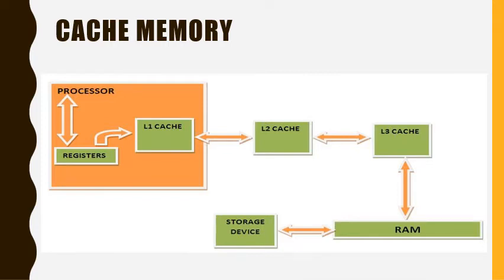To further speed up the process, a cache of second order, L2 cache, is used. It is located in the intermediate vicinity of the processor. But in some of the modern processors, L2 cache is built in, making the processor faster. It should be noted that it is not necessary that a system has 3 levels of cache. It might have 1 or 2 levels of cache or more than that.